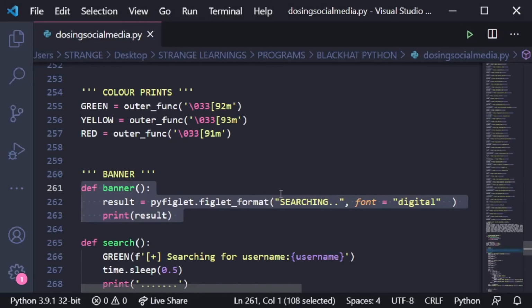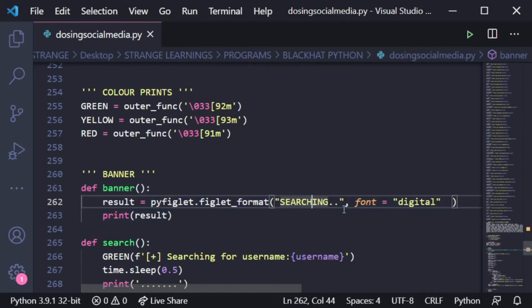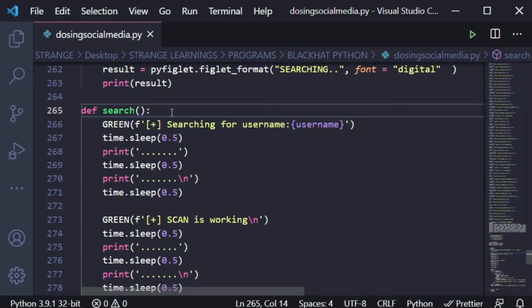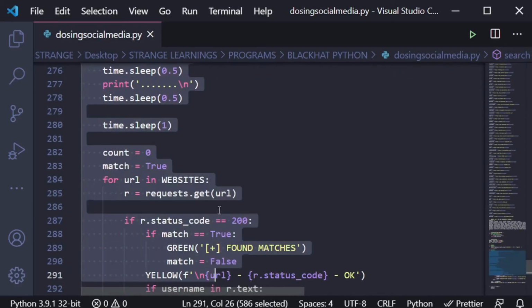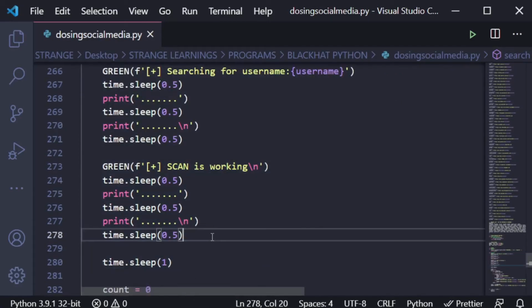As you saw, it prints searching in the form of digital text with a kind of box. Then we have the main function of the program named search. Now this function is responsible for searching for or finding the accounts of the user. Now, these parts are just for a better interface, till this right here.